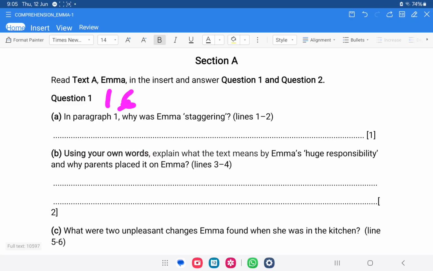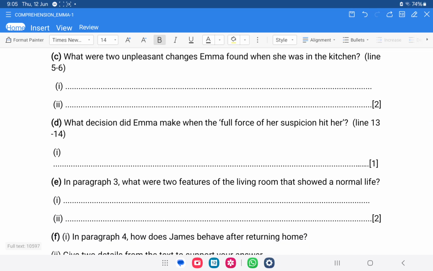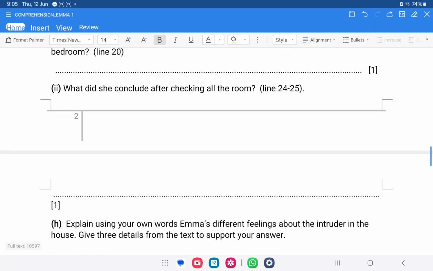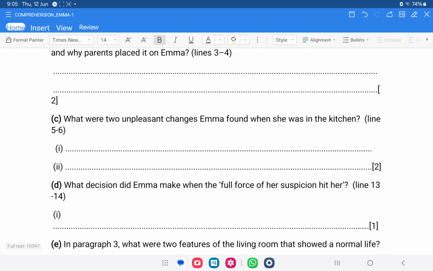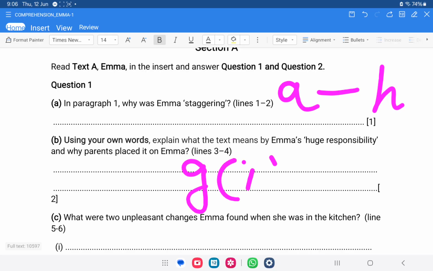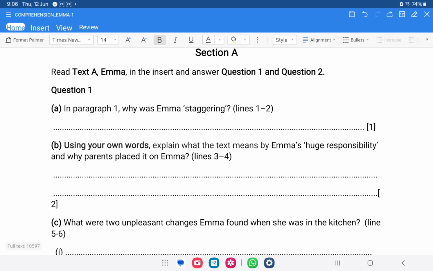These 16 marks, how many questions do we have? A, B, C, D, E, F, G and H. In total we have 8 questions, and 8 means A to H. There's one question, that is G, which has 2 parts, 1 and 2. So let's have a look at the questions. I'm just going to read the question. You will have to read the text. You will have to do it yourself, right?